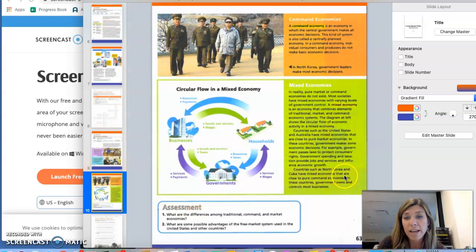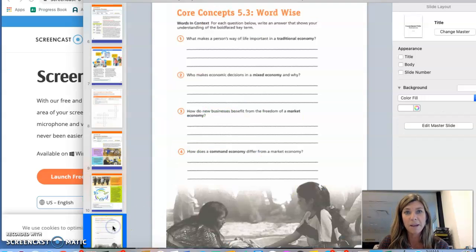Countries such as North Korea and Cuba have mixed economies that are close to pure command economies. In these countries, government owns and controls most businesses. So you can lean more towards market or you can lean more towards command in a mixed economy and still be considered a mixed economy.